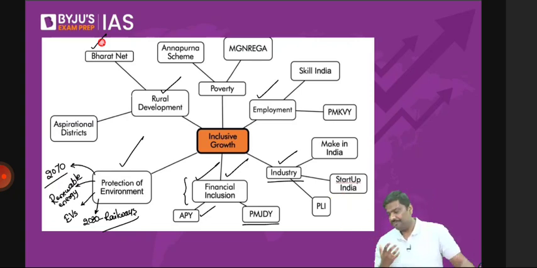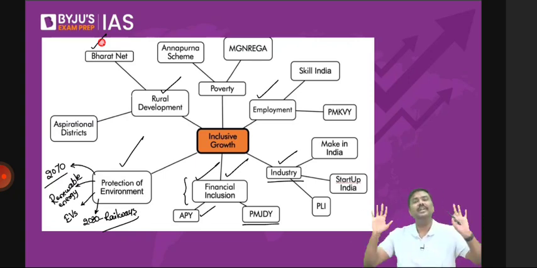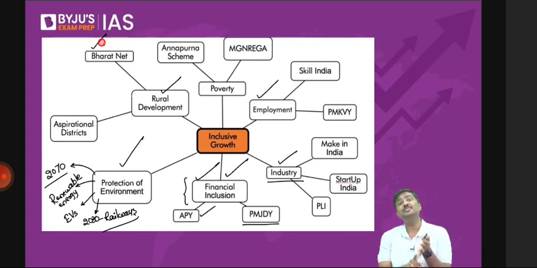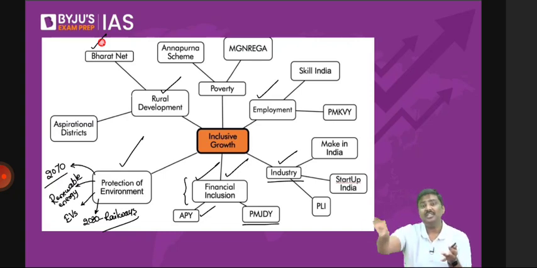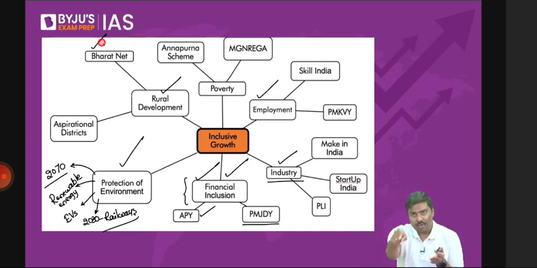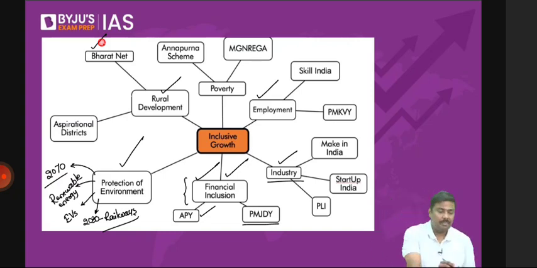Right? 2 lakh plus panchayats will have high-speed broadband connectivity. And some of you might feel, sir, there is no importance of broadband internet connection. My dear, a lot of important achievements can be done. For example, education can be promoted in a much better way. Dissemination of better technologies can reach farmers much sooner. Healthcare sector in rural India can be promoted using internet broadband connectivity, etc. Right? So BharatNet initiative to provide broadband connection at the rural level.